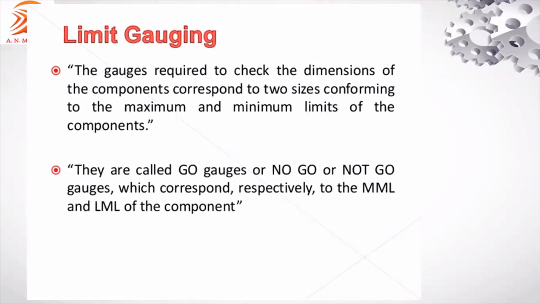In some textbooks it is also called not go gauge, right? Go gauge always corresponds to the maximum metal limit. No go gauge corresponds to the least metal limit or lower metal limit of the component. These are called limit gauges.